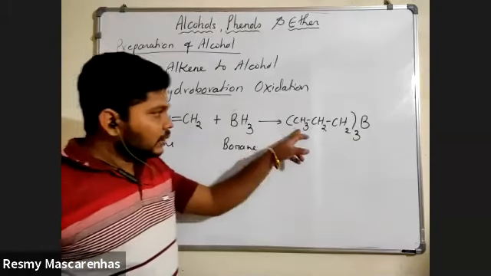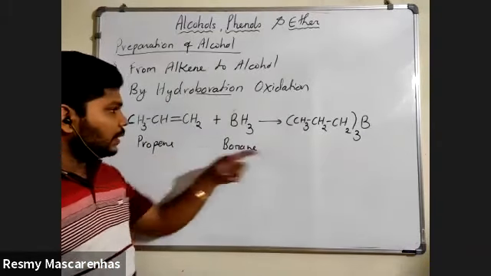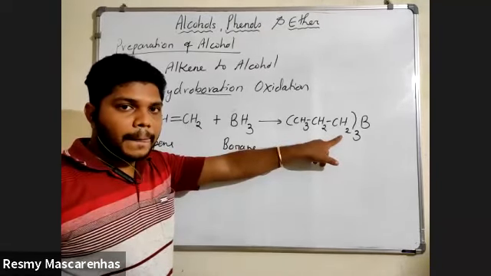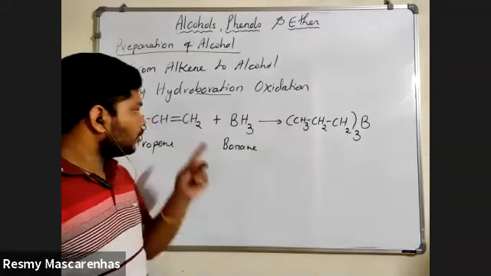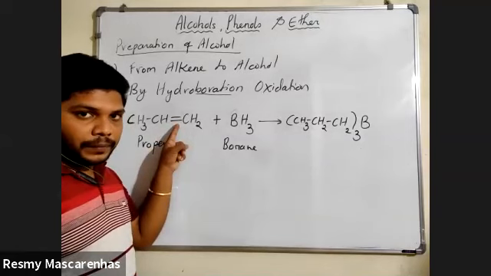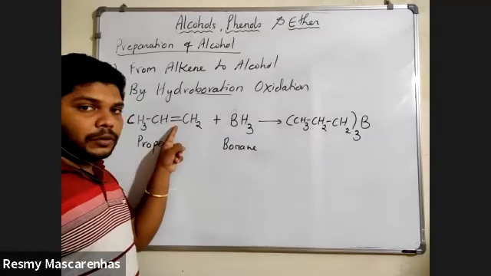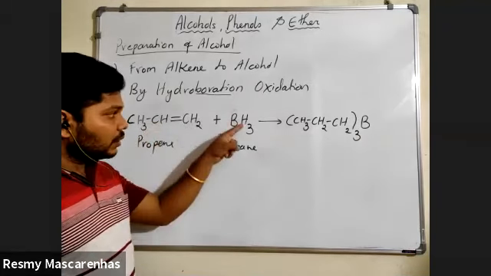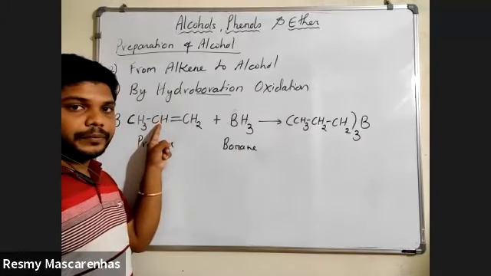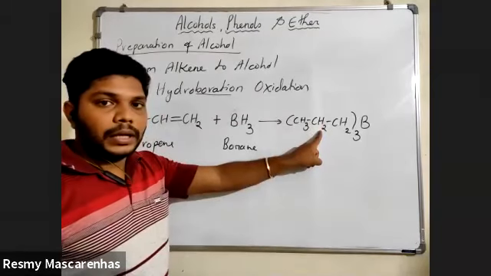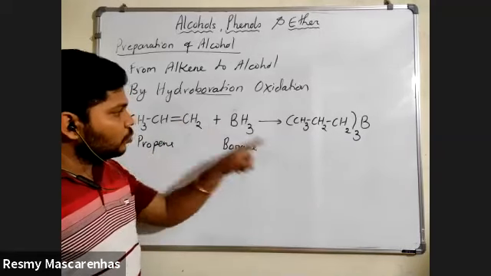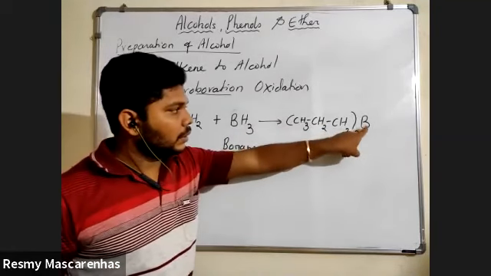So rather than propene, can you see this is now propane? The major thing that happened is that the double bond is broken, and with this broken double bond, one hydrogen went to this carbon, which becomes CH2. And this carbon forms a new bond with the boron. That is this bond.